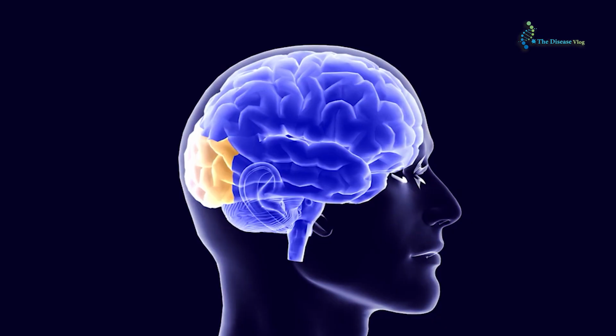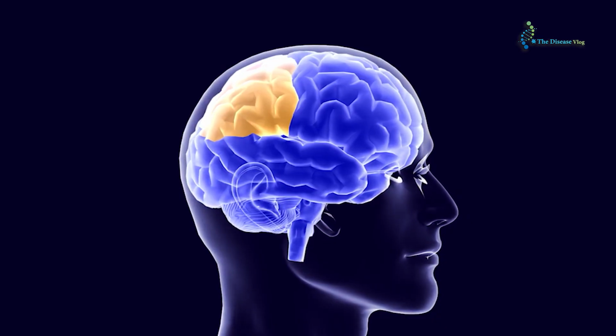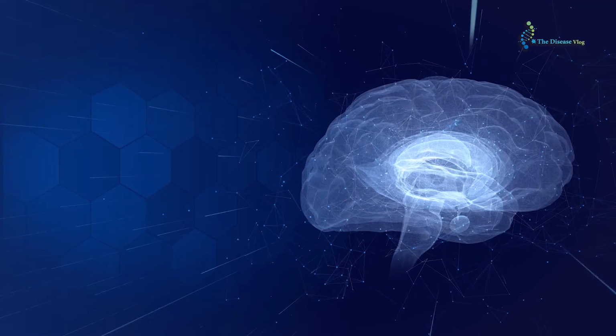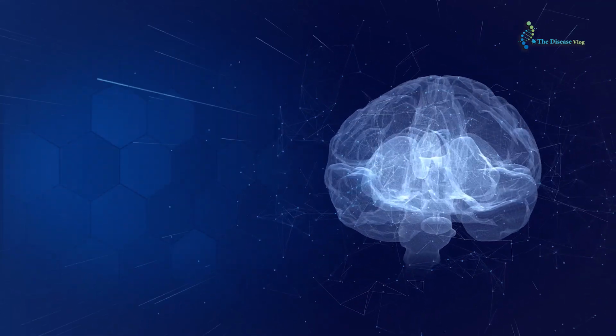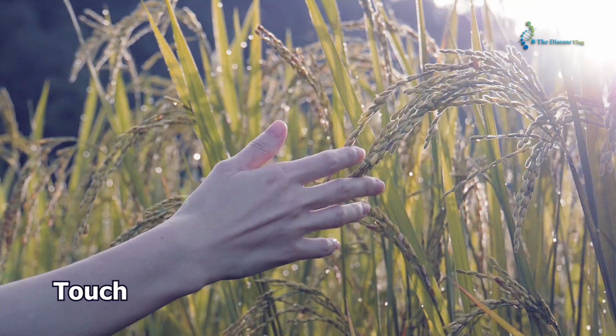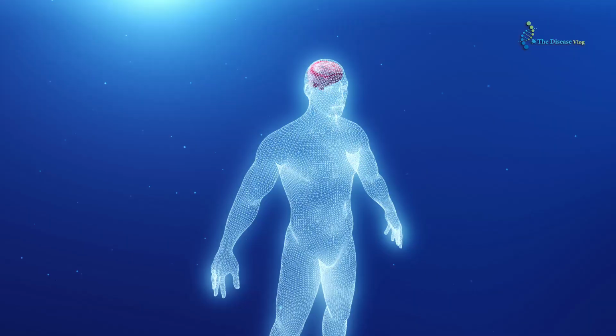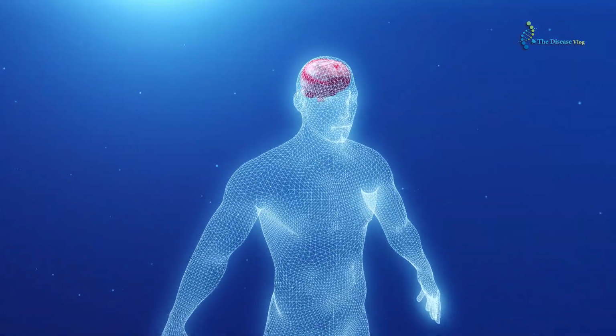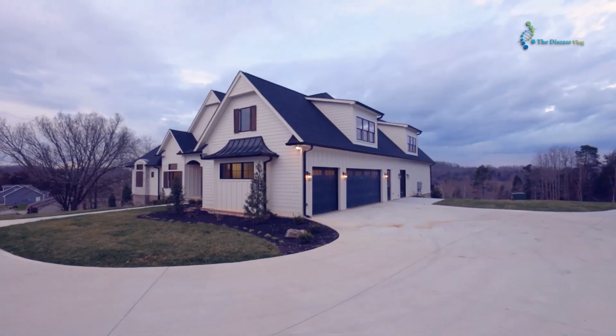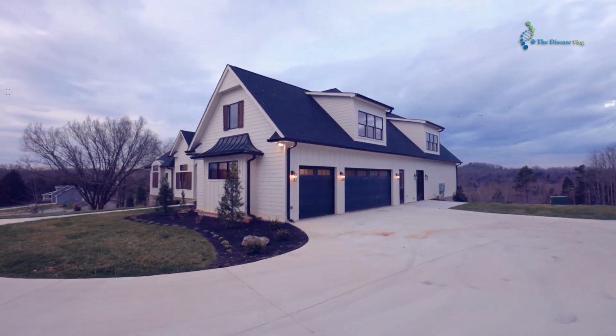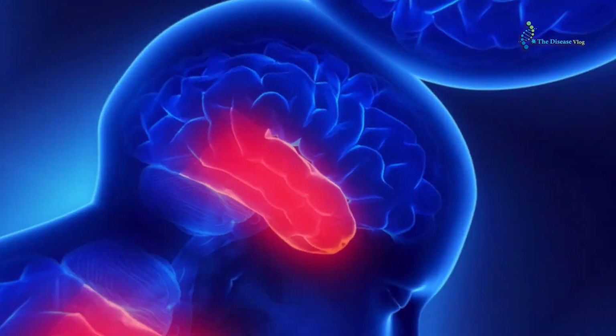Parietal lobe. It is between your frontal and occipital lobes and above your temporal lobe. It is the region responsible for processing sensory information such as touch, temperature, and pain. It also plays a role in spatial processing and spatial manipulation. This is the ability which allows individuals to understand their location in 3-dimensional space, such as how to navigate around their home or town.